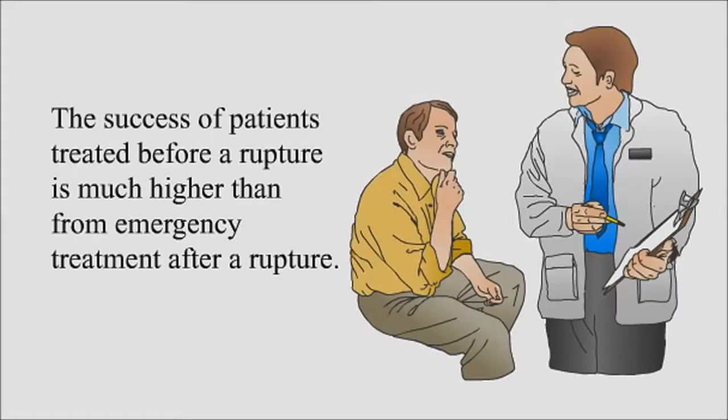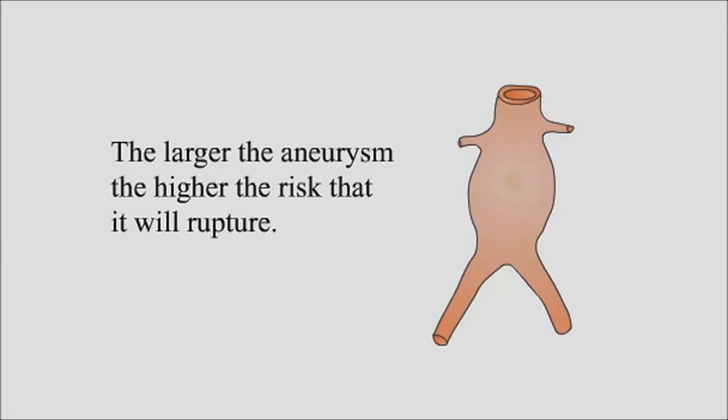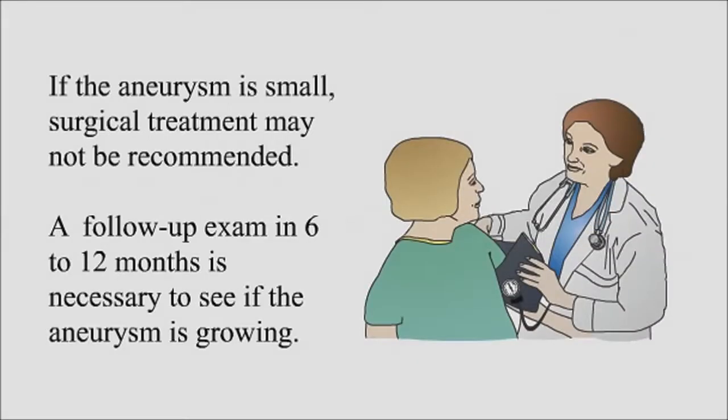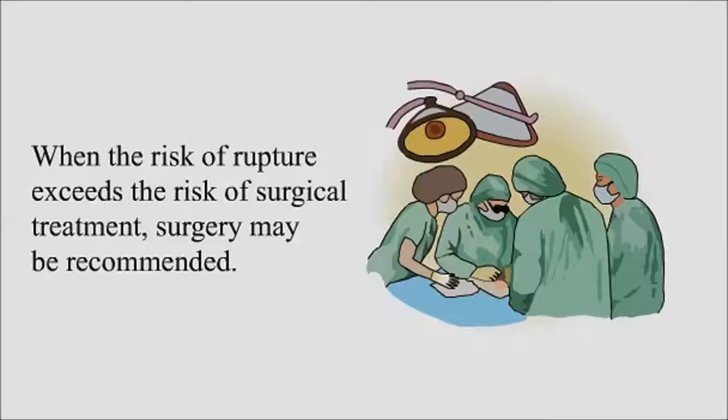The success of patients treated before a rupture is much higher than from emergency treatment after a rupture. The larger the aneurysm, the higher the risk that it will rupture. Patients with lung disease, hypertension, and large aneurysms are also at a higher risk of rupture. If the aneurysm is small, surgical treatment may not be recommended. A follow-up exam in 6 to 12 months is necessary to see if the aneurysm is growing. When the risk of rupture exceeds the risk of surgical treatment, surgery may be recommended.